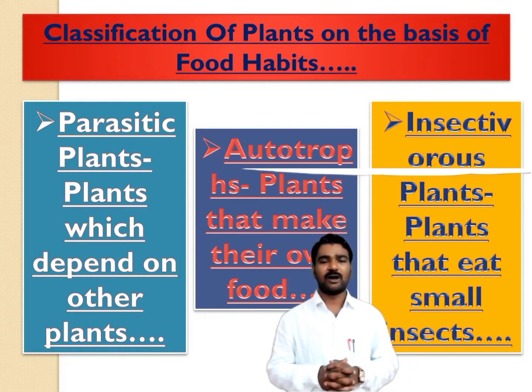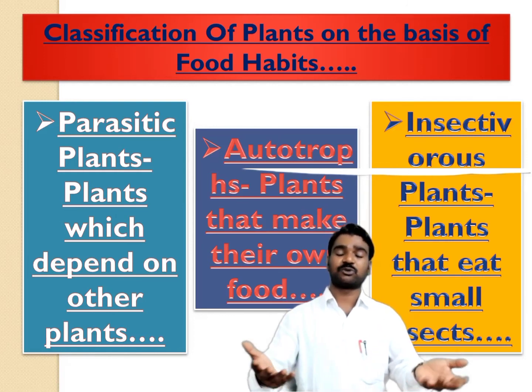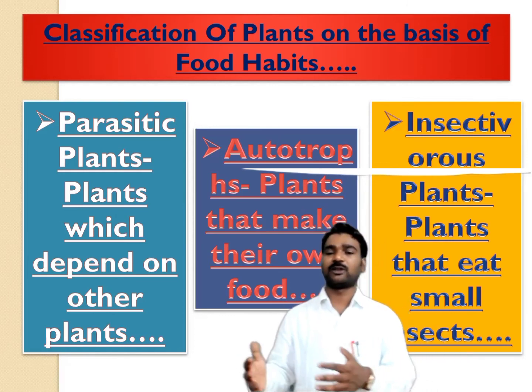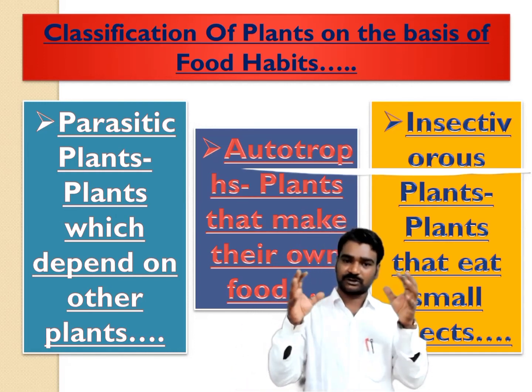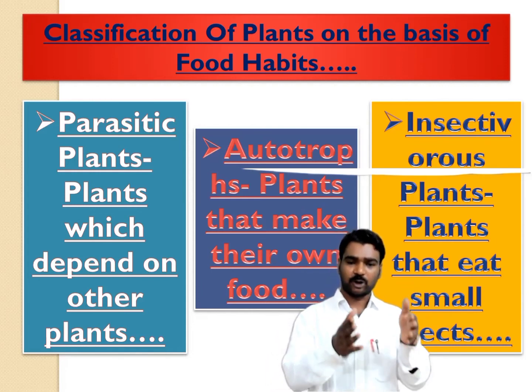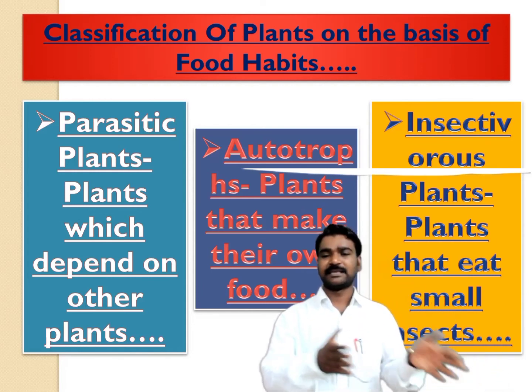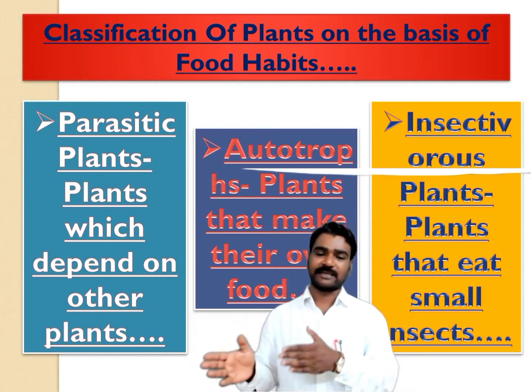The second group is parasitic plants, which depend on other plants to get their food. And the third group is insectivorous plants that eat small insects. So classification of the plants on the basis of food habits is autotrophic plants, parasitic plants, insectivorous plants. These plants also can be called carnivorous plants as well.